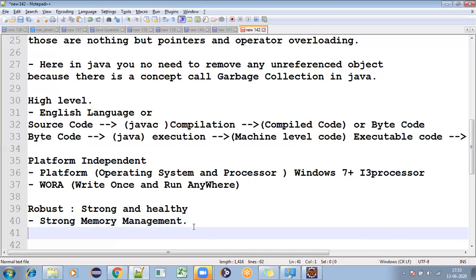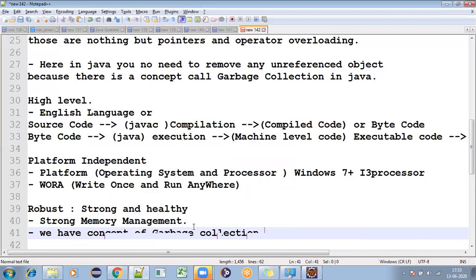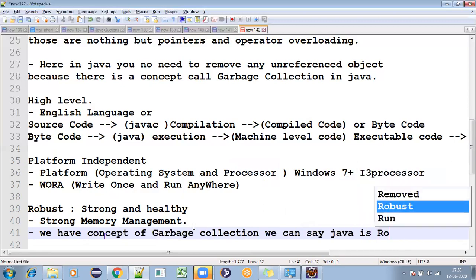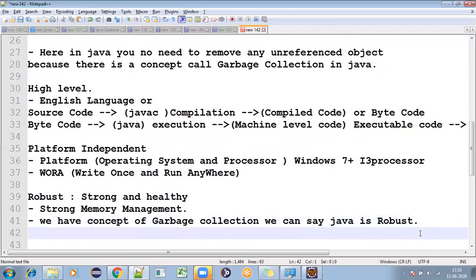Because of the concept of garbage collection, we can say Java is robust and healthy, right? Whenever the garbage is not there, it is automatically healthy. That is the intention here. Robust means strong and healthy.